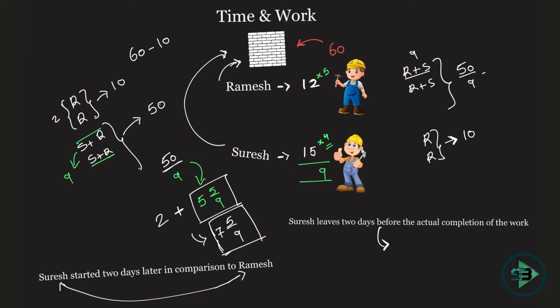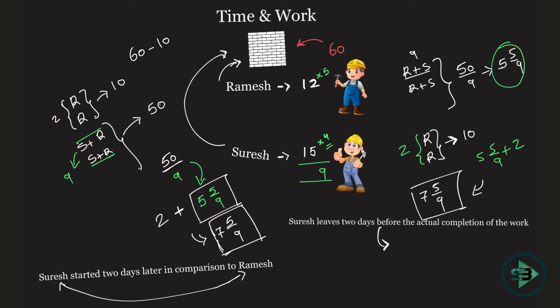50 divided by 9, which is again nothing but 5 by 9 when they are working together, and the last 2 days when Ramesh was working alone. So 5 by 9 plus 2, which is nothing but 7 5 by 9 days. Okay, I hope you get this concept quite clearly. So this was just a repetition of the previous problem, ideally not to be taken, but it was taken in this video just for your practice. Okay, so that you visualize things even better.